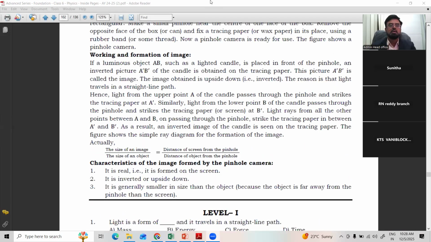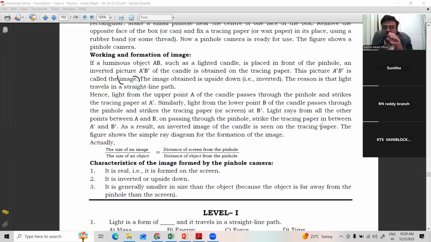Now the simple working: a luminous object AB, such as a lighted candle, is placed in front of the pinhole camera. An inverted image A dash B dash of the candle is obtained on the tracing paper. Just now we are seeing the picture. This picture A dash B dash is called the image. The image obtained is upside down, that is reverse, inverted. The reason is that light travels in a straight line path. Hence, light from the upper point A of the candle passes through the pinhole and strikes at A dash. So, the size of image by size of object is equal to distance of image by distance of object.